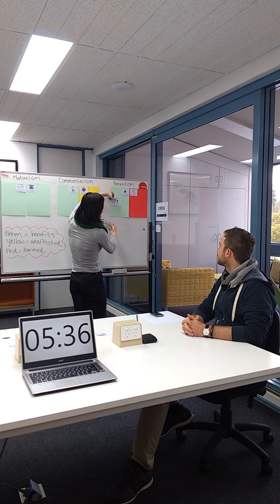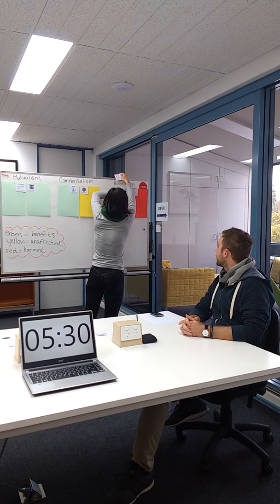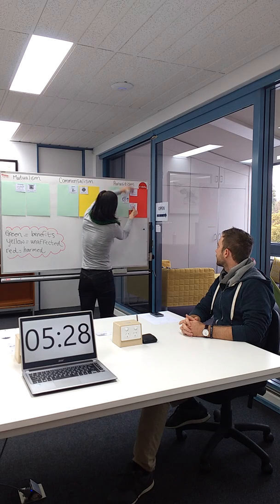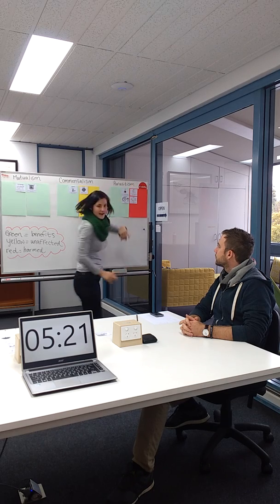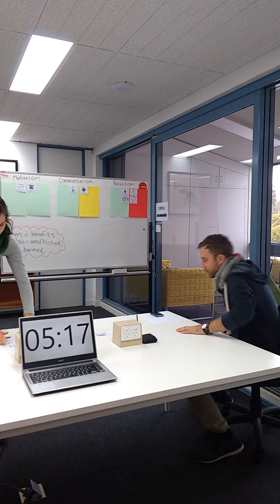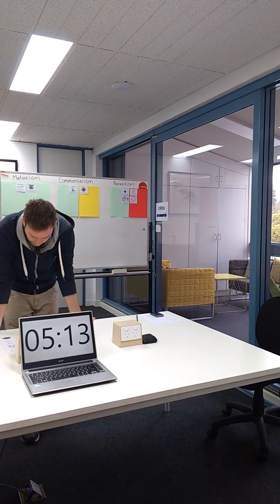Where does the tapeworm go? Benefit or harmed? On the green. That's right, on the green, which is benefit. And what about the pig? Where does he go? It's harm on the red. That's right, on the red, because that's harmed. Fantastic. All right, well done. I'm going to get you to do one on your own. So I'm going to get you to come up here, have a look at all these choices, and I want you to pick a couple.